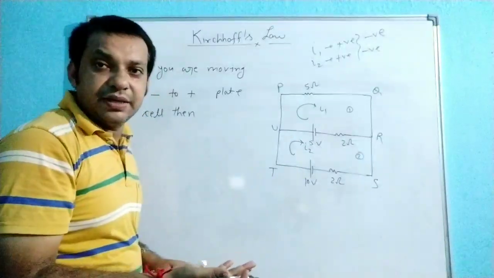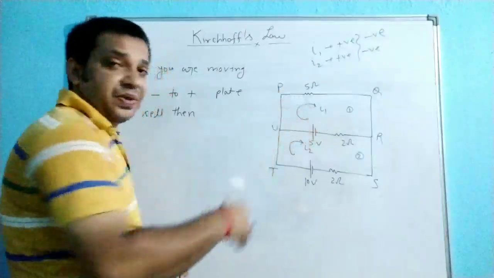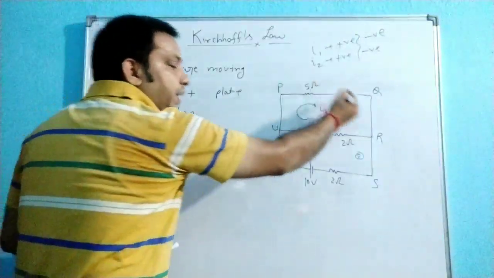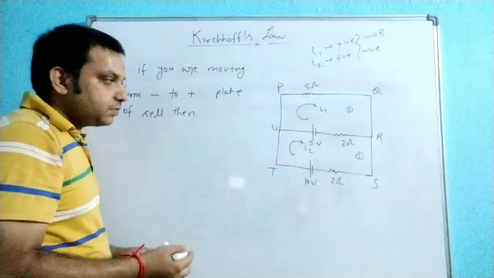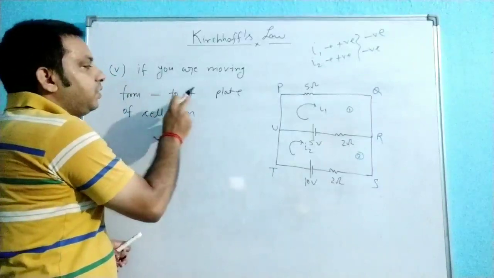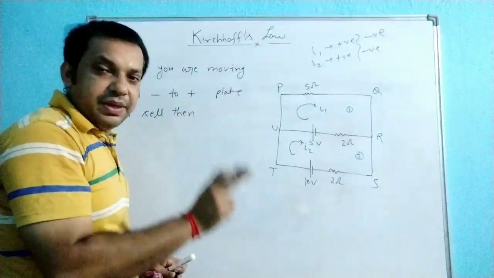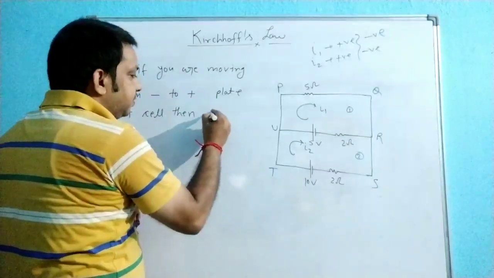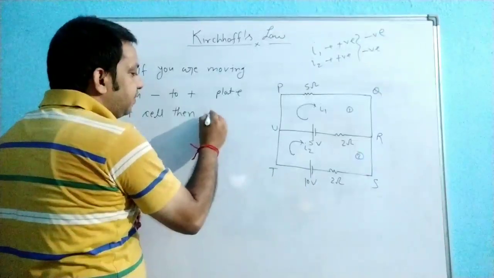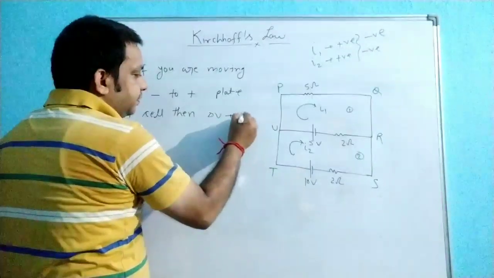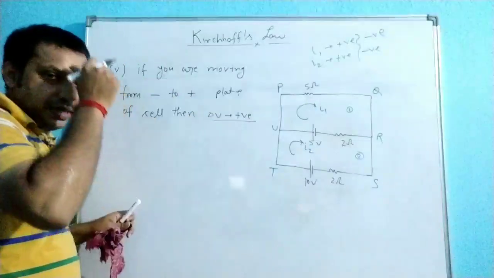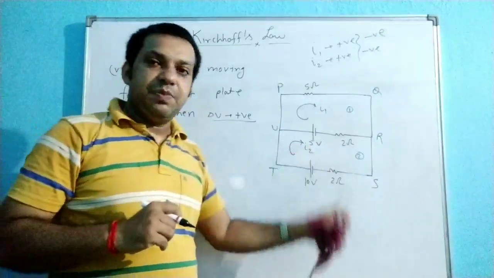Negative indicates the lower potential, positive indicates the higher potential. So if we are moving in a loop from the negative to the positive plate of the cell, the potential difference is positive. Then we take delta V as positive.